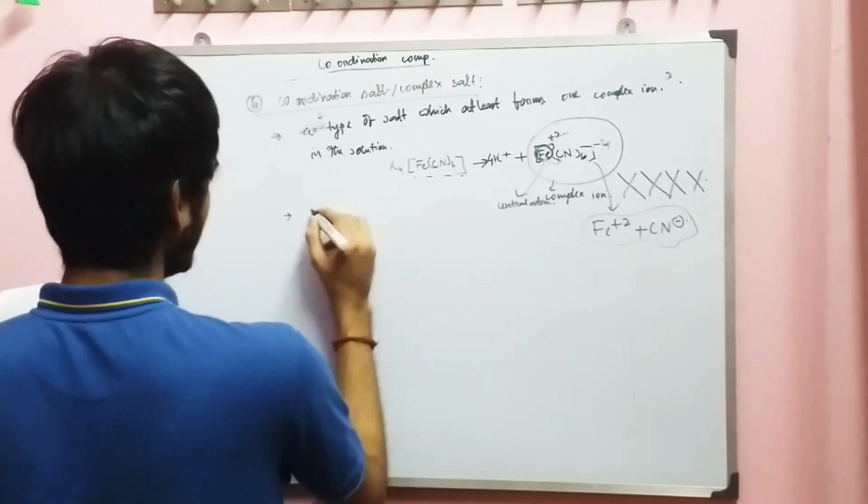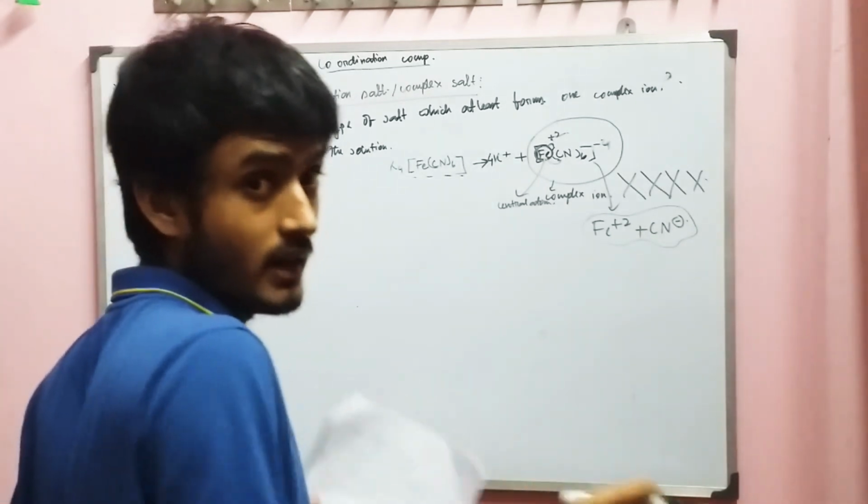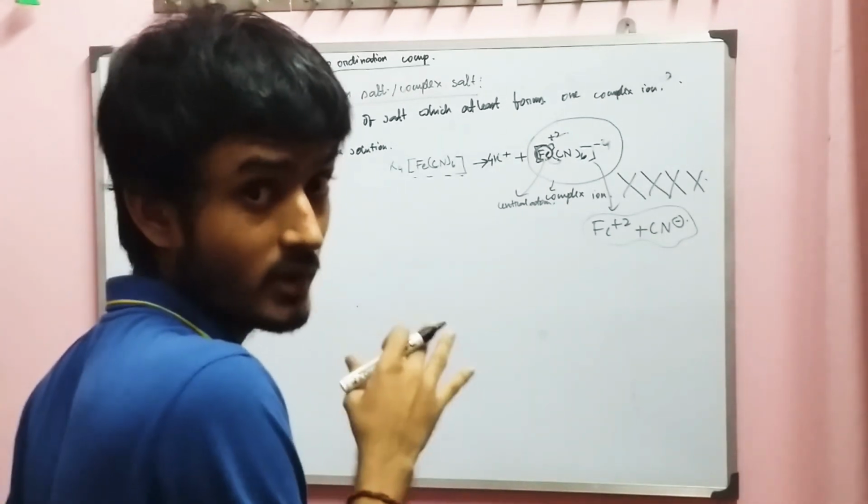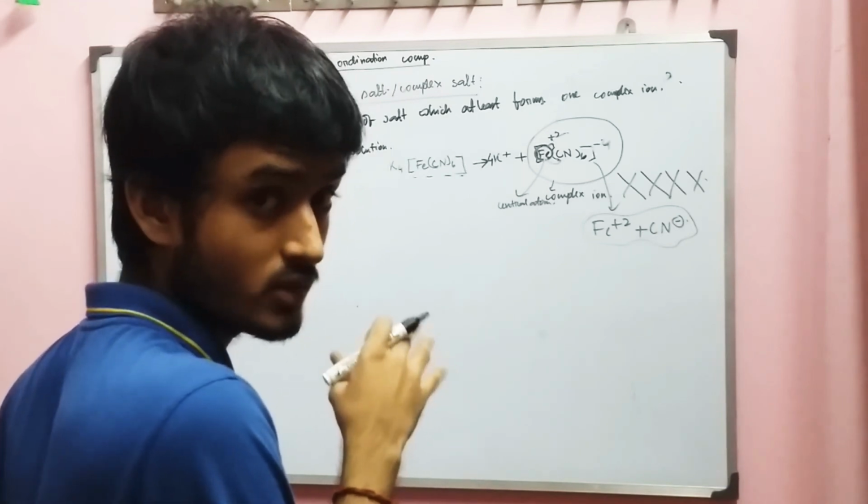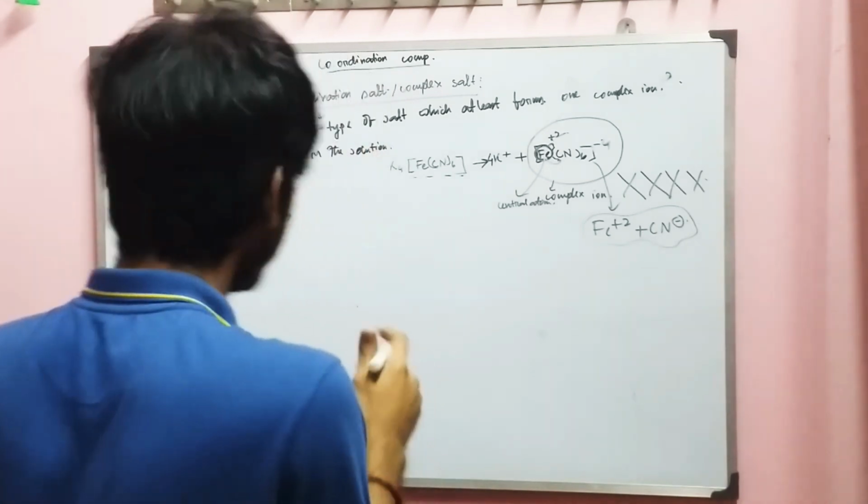So here, these are the main points you have to remember and write down. Please write down. This is very important. Questions have come from this topic.